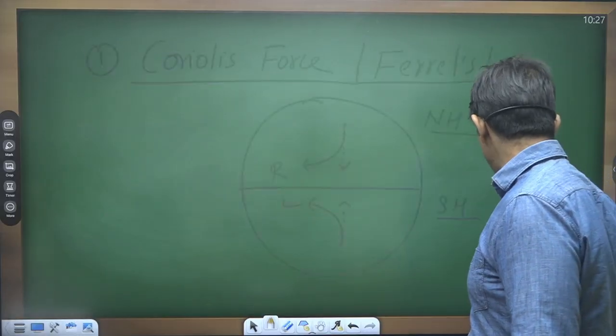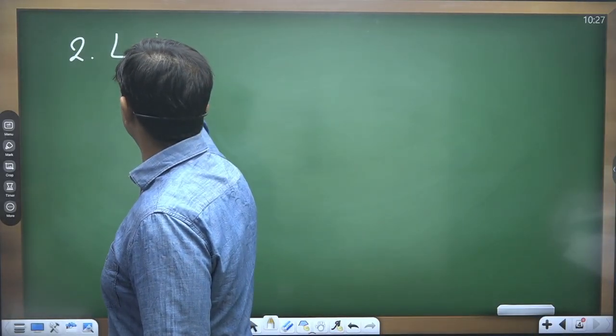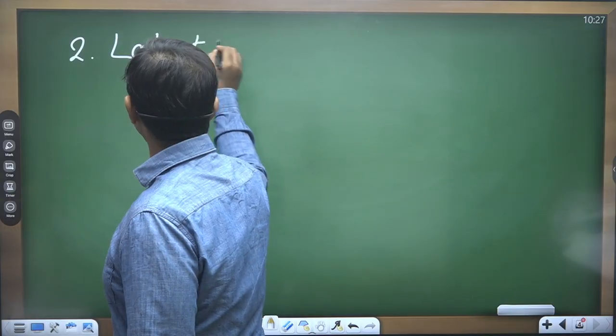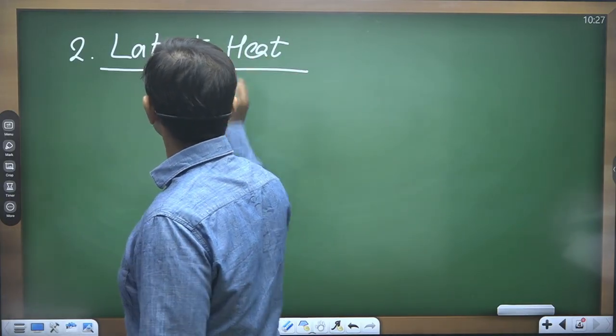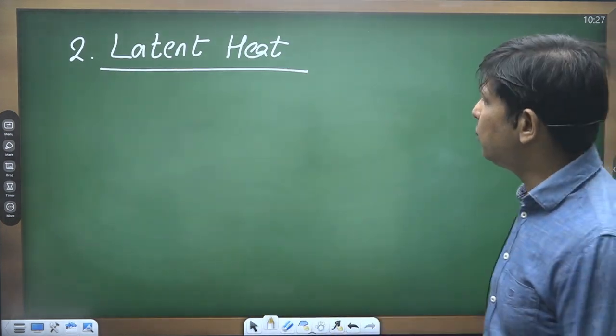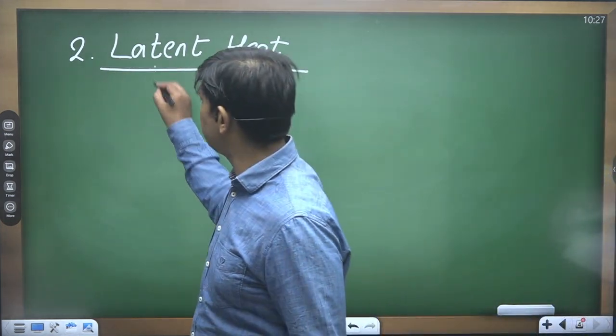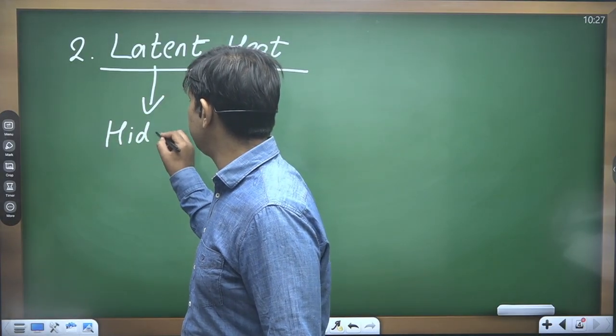Now we go with the second one. Second is latent heat. So what is latent heat? Now the word latent actually stands for hidden. Something hidden is there, hidden.